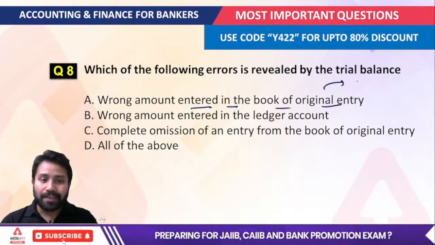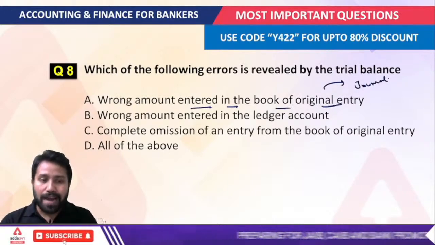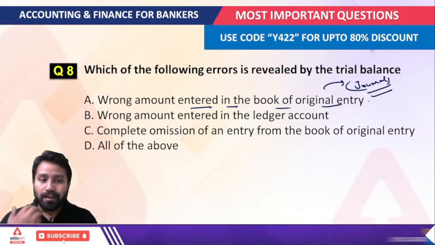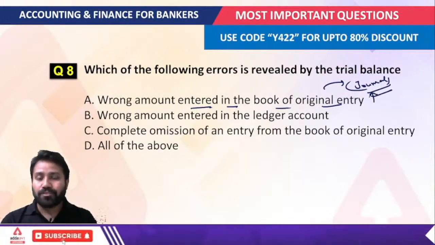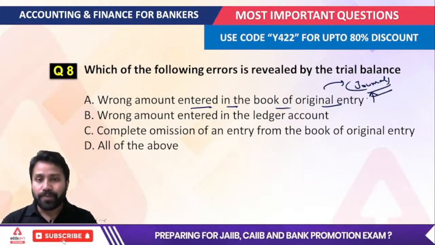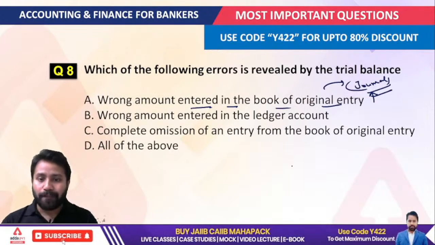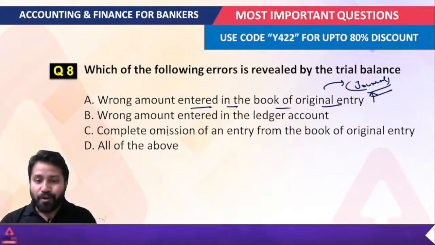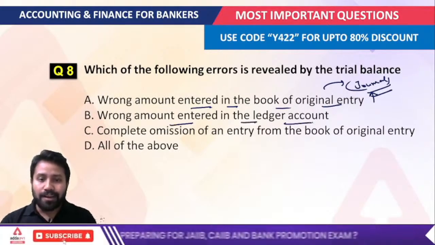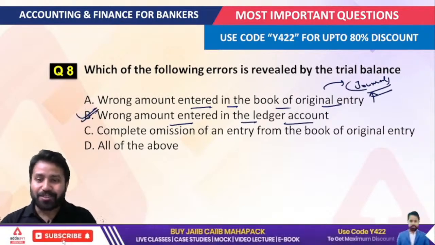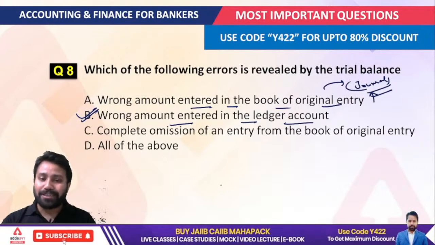What we understand by the book of original entry is the journal, a special book where every business transaction is recorded for the very first time. Second, the wrong amount entered in the ledger account. This is correct.